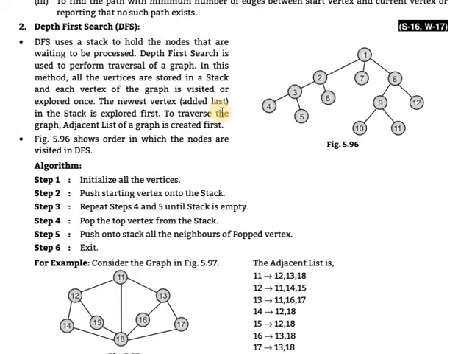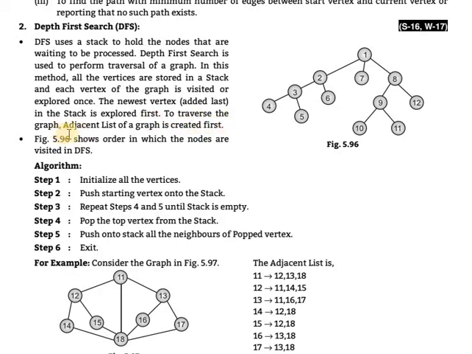The newest vertex in the stack is explored first, that is the last added element. In a queue, the first added element is explored first, while in a stack the last element is explored first, because one uses the stack concept and the other uses the queue concept.